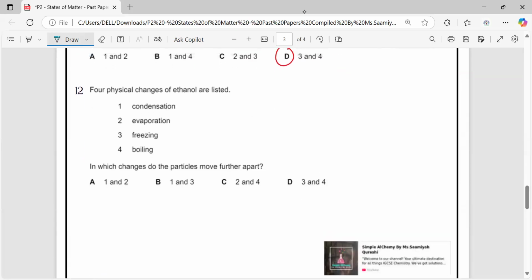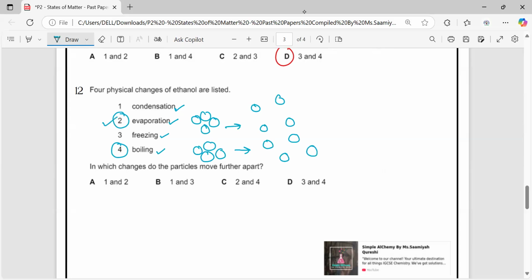Number 12. Four physical changes of ethanol are listed: condensation, evaporation, freezing, and boiling. In which changes do the particles move further apart? Means they are close together and then they move far. So in evaporation, they are in liquid stage and they move far from each other. They become gas. And in boiling, when the particles are liquid, they go far from each other. So evaporation and boiling, 2 and 4. In 2 and 4, the particles move apart.